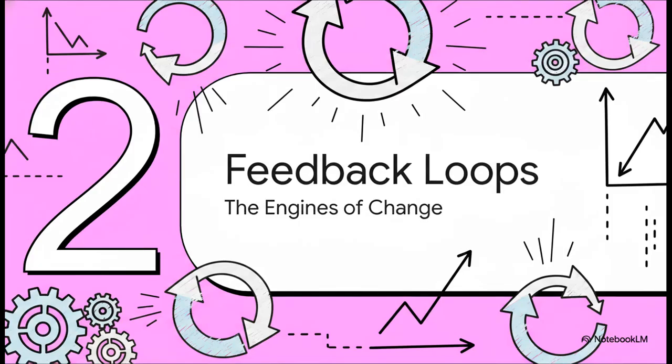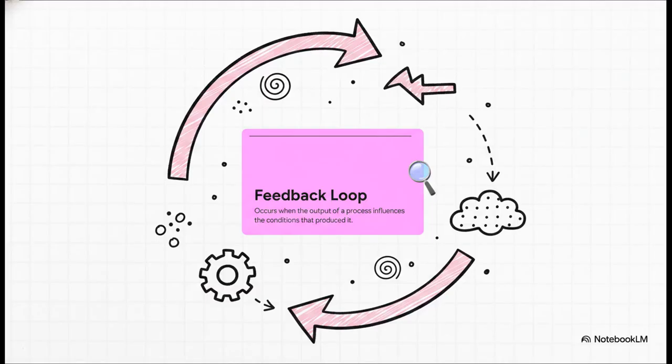Moving right along to Section 2, the power of feedback loops, the engines of change. Let's take a look at the primary mechanisms driving those emergent patterns. Feedback. It's arguably the single most fundamental mechanism underlying everything we're talking about today. The crucial point to grasp here is that a feedback loop creates a cyclical flow of matter, energy, and information. Basically, it's what happens when the output of a process circles right back around to become the input, profoundly influencing the very conditions that produced it in the first place.